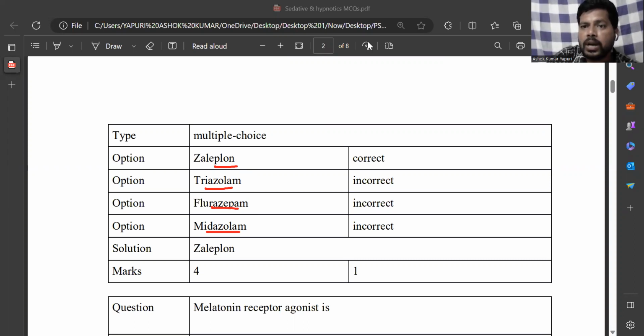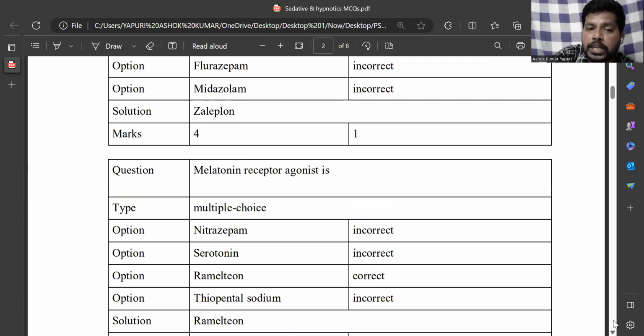And these drugs are called non-benzodiazepines. Both benzodiazepines and non-benzodiazepines have the same mechanism: they bind to the GABA A receptors and produce sedation.